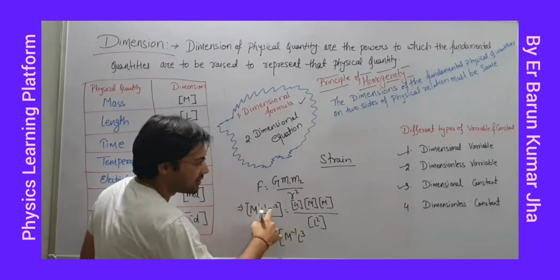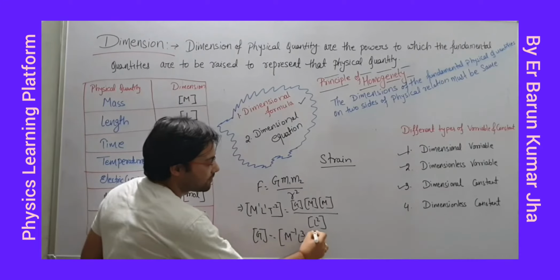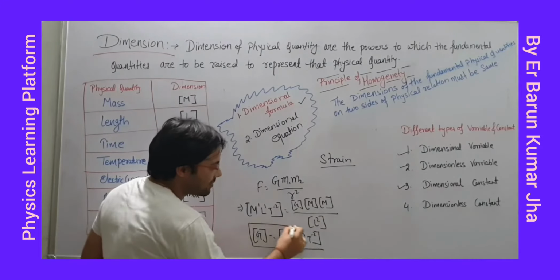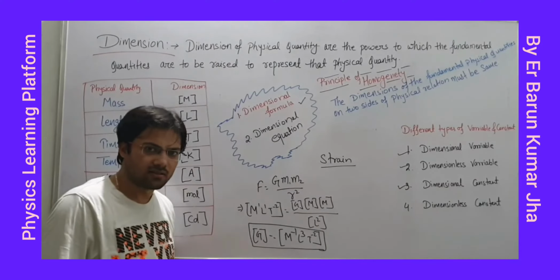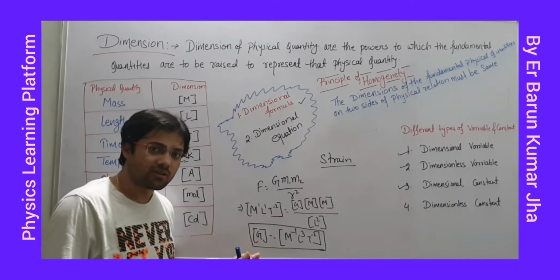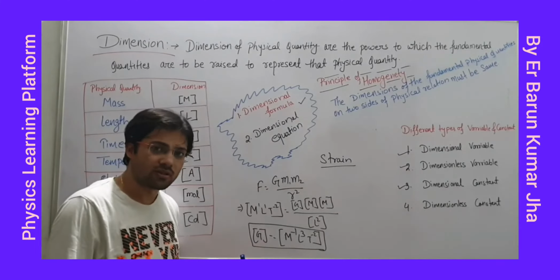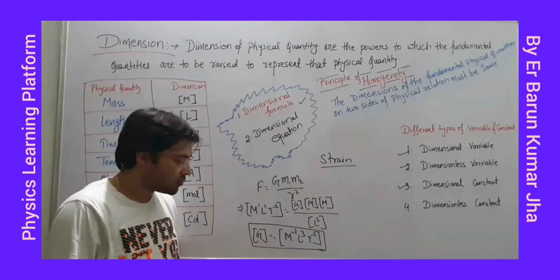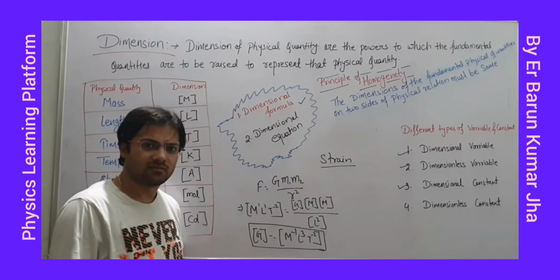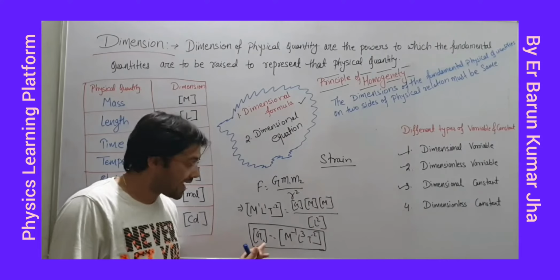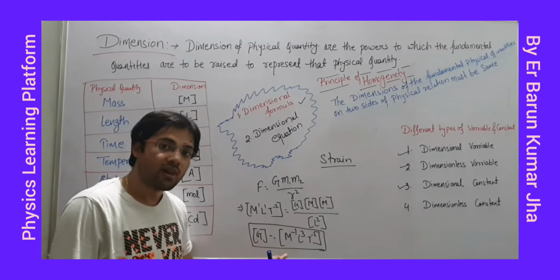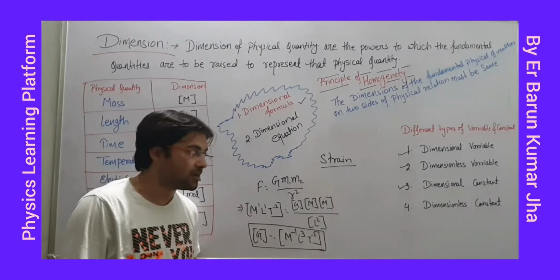L3 और T minus 2. So this is the dimension of G. Right? What is G? This G is universal constant, no? This is the universal force constant. So the value of this G is constant, but it is having dimension. Try to find more examples.